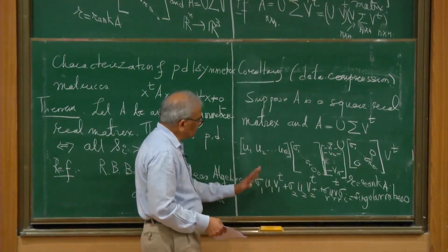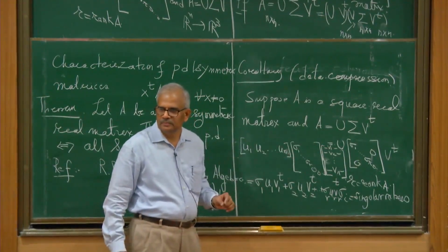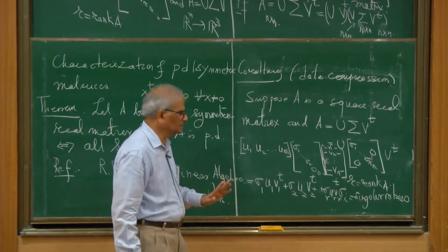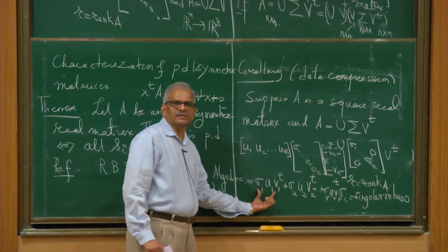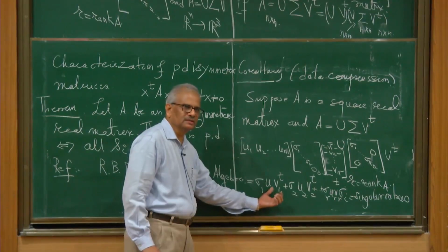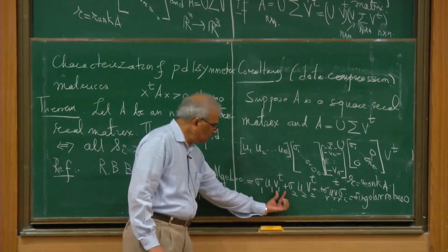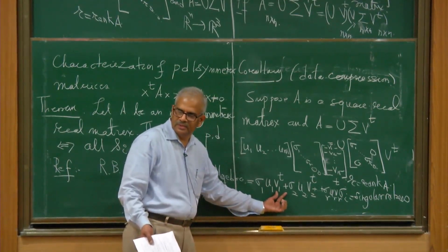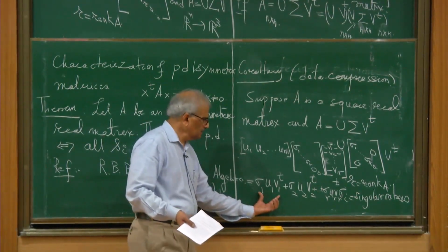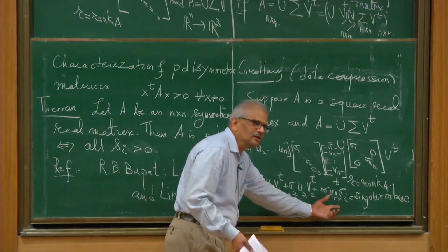All right. Now you see, if I have a matrix A which is 1000 by 1000, it has 1 million entries in it. This is a column vector. It has n entries: sigma 1 times the first component of U1, sigma 1 times the second component of U1, etc. So this has 1000 entries and V1 transpose also has 1000 entries. So this involves 2000 entries, then another set of 2000 entries, and r is the rank of the matrix.